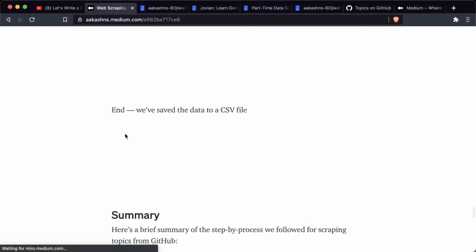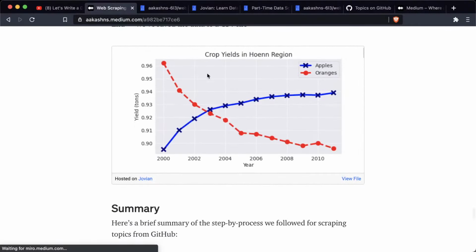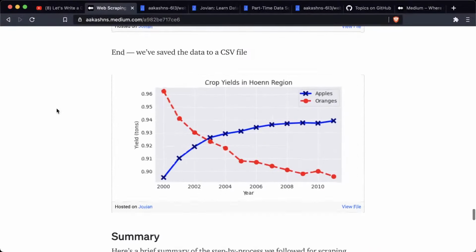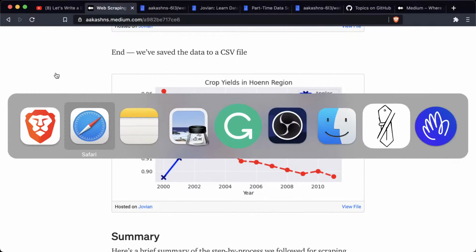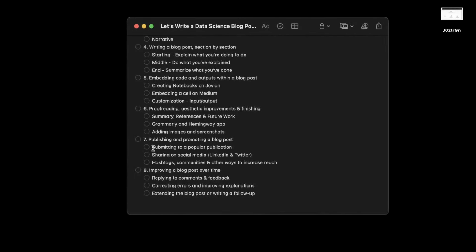It's going to take maybe a minute or two to load up, but you can see here now it contains the graph. So this is how you include graphs that you've created using Python code. All right, so that is how you submit to a popular publication.